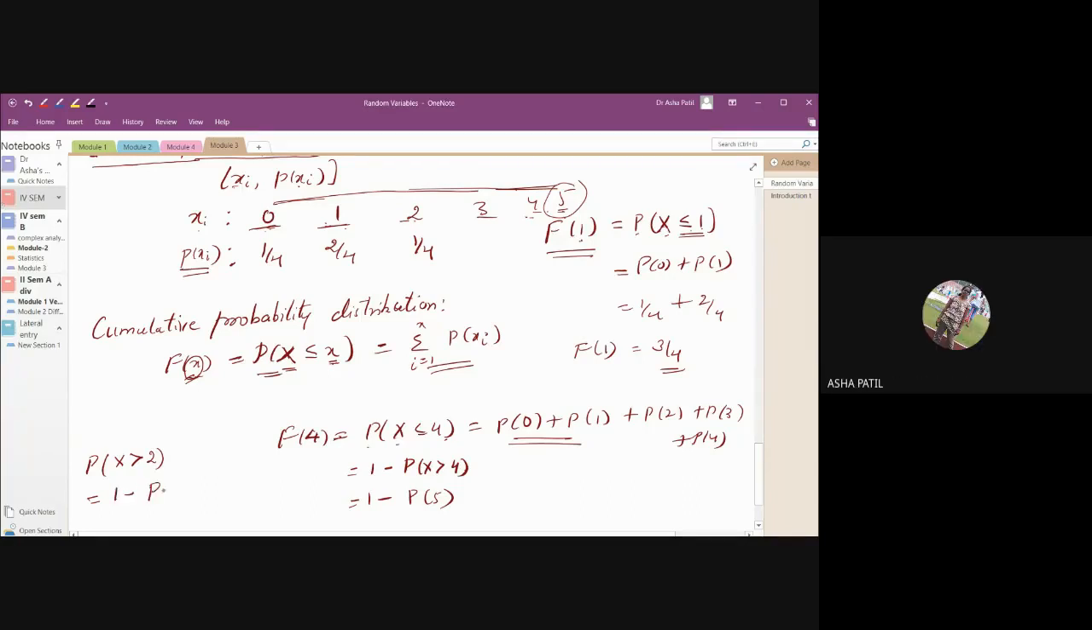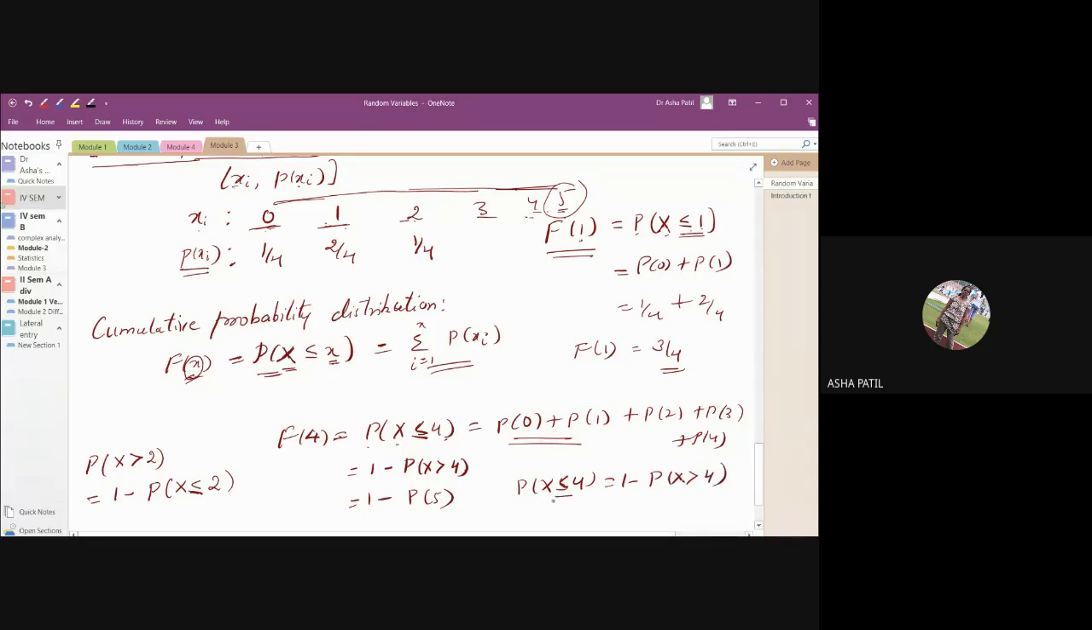Probability of x less than or equal to 2. Yes, that equal to should come here. That is what I want: x is less than or equal to 2. See here, it is the probability that x is less than or equal to 4. What we wrote is 1 minus the probability that x is greater than 4.